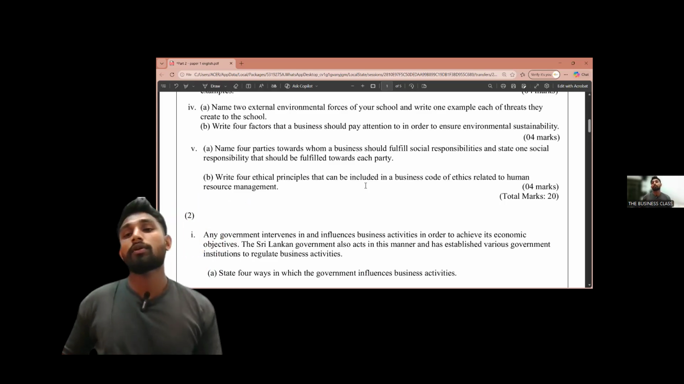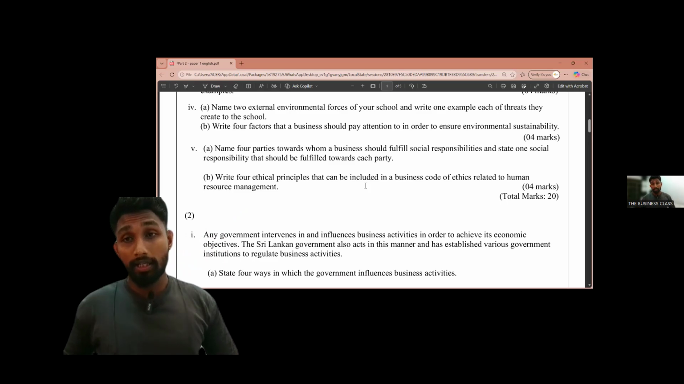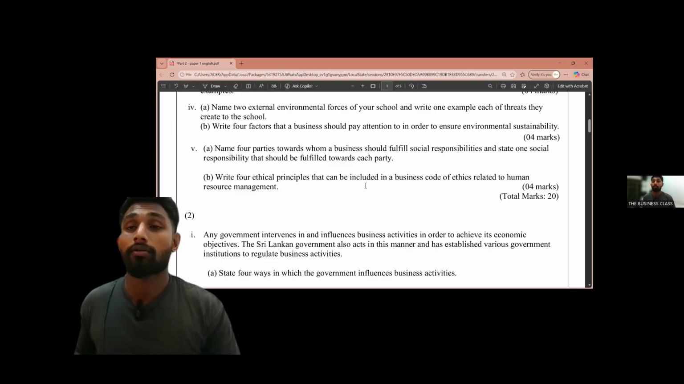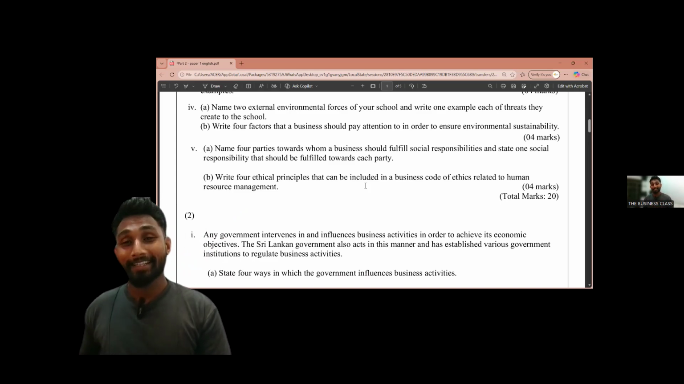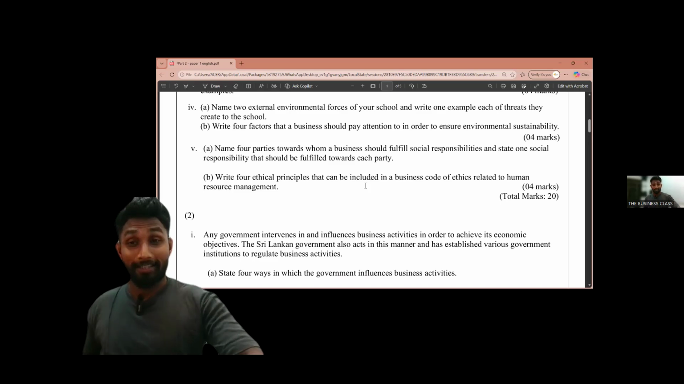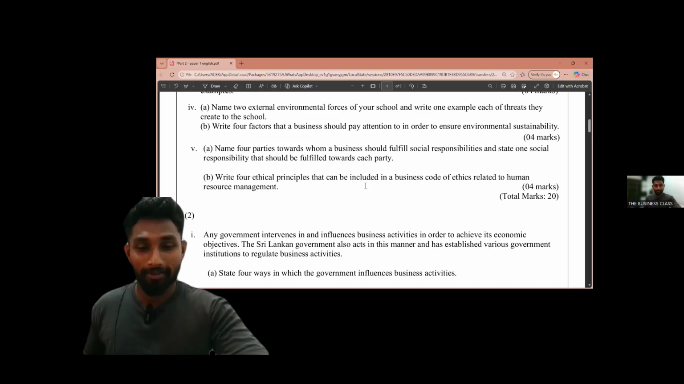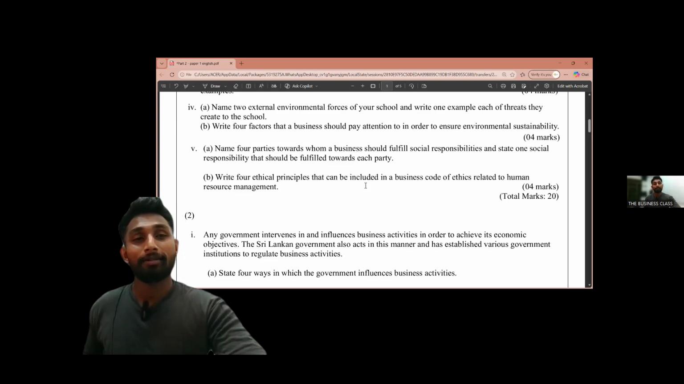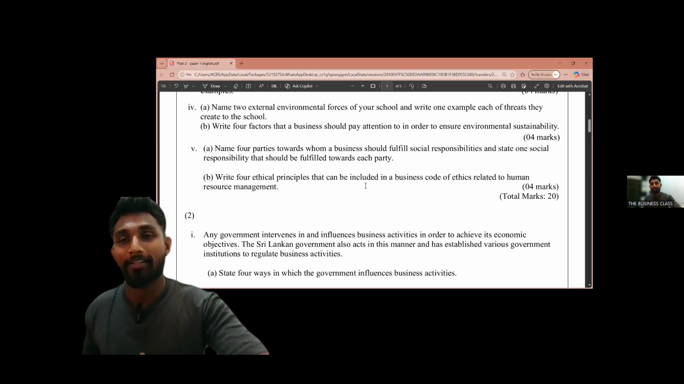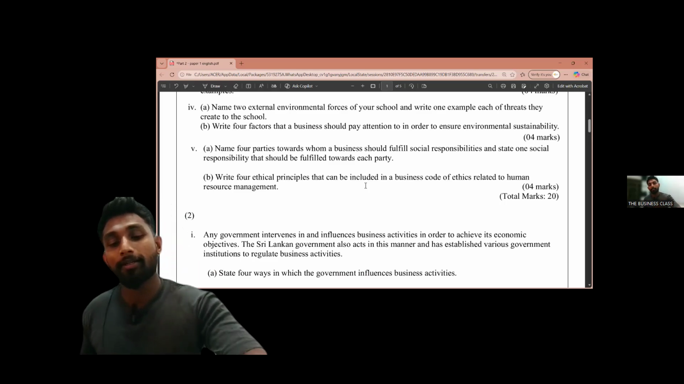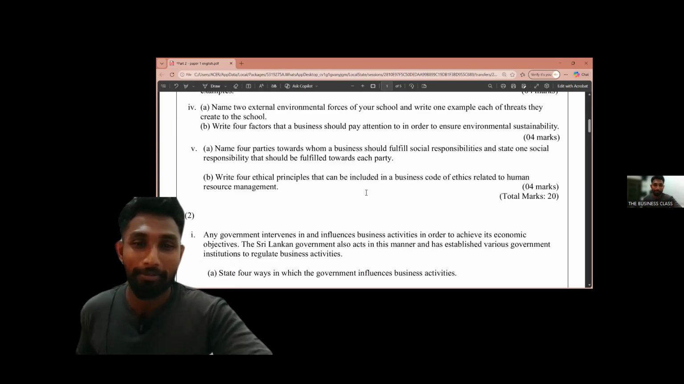We should give uniforms to them. We should give enough medication to them, medication, not meditation, just medication. If something happens to the employees, we should definitely give enough medication. Medication is also important for employees because a lot of companies in Sri Lanka have a lot of stress. Due to that, meditation is also very important.